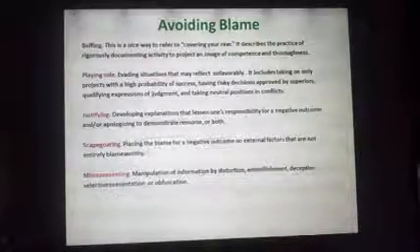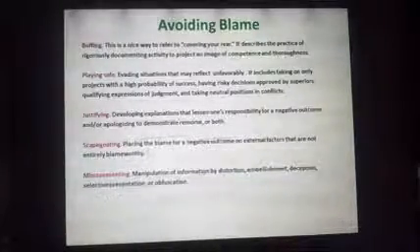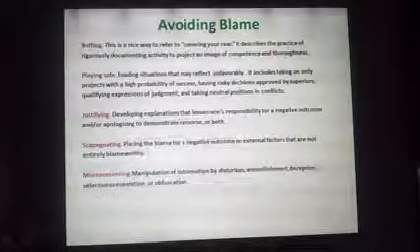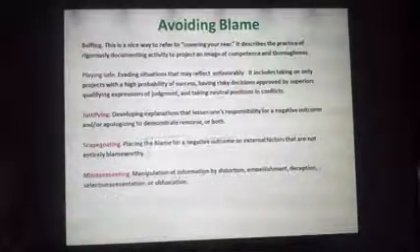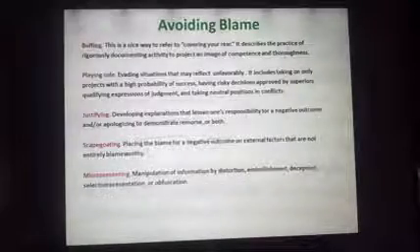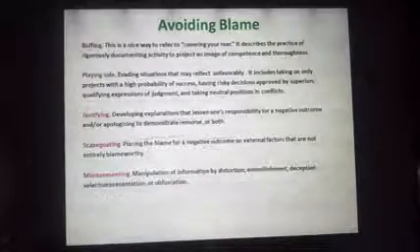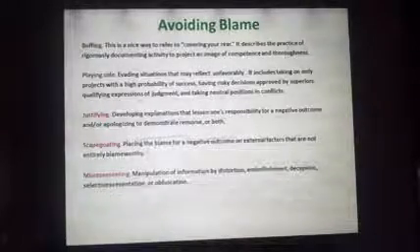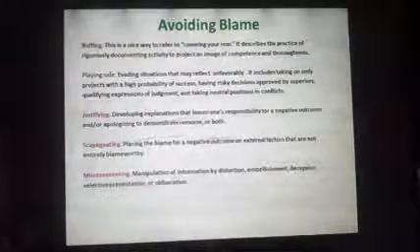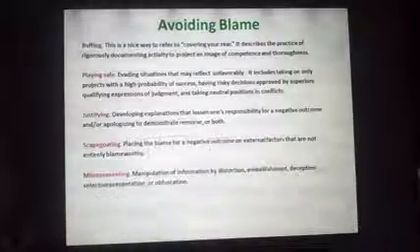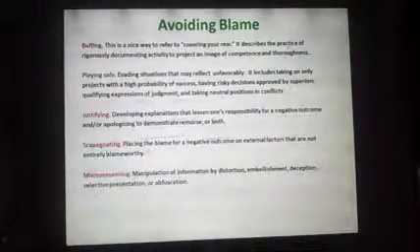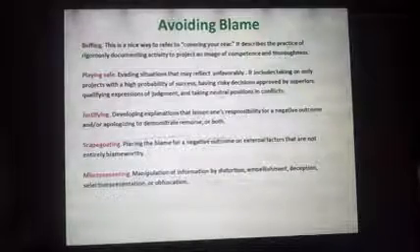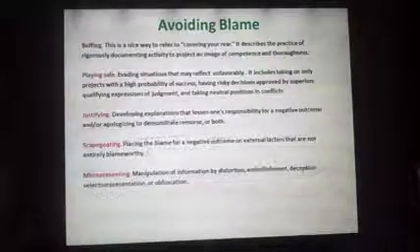Then we saw playing safe, a very important concept and topic. In that you have to evade the situations that may reflect unfavorably. Then it included taking on only projects with a high probability of success. Very important key point. And having risky decisions approved by supervisors. If you take risky decisions, you have to get the approval of the supervisor. You have to seek qualifying expressions of judgment, very important key point. And taking a neutral position in conflict, you should always take a neutral position in conflict.